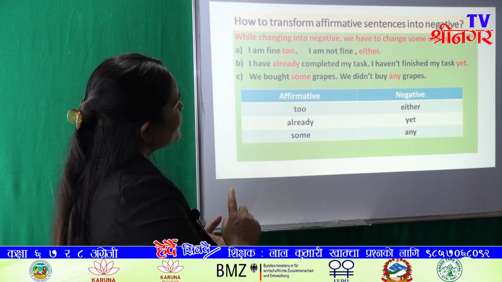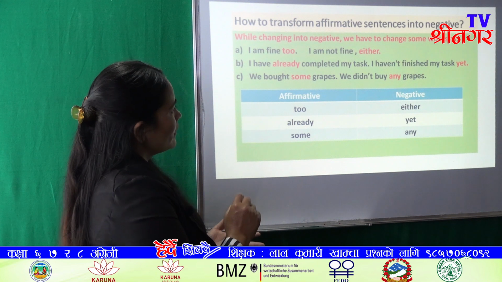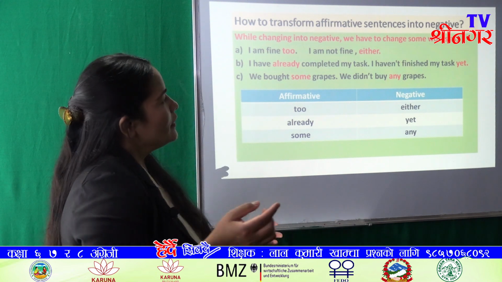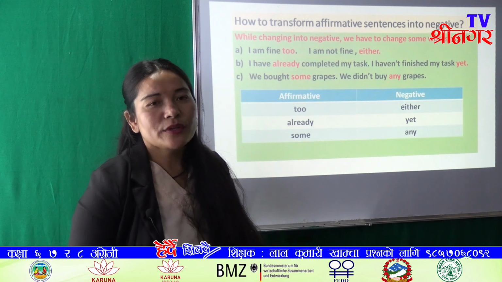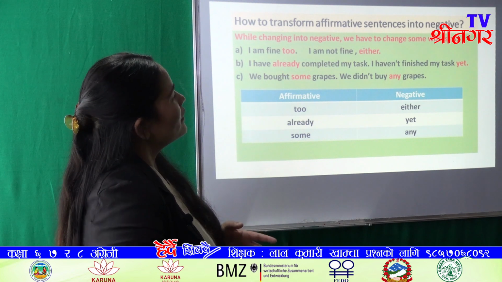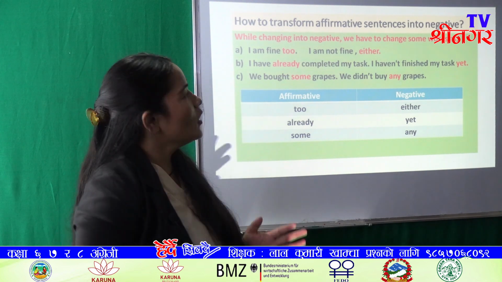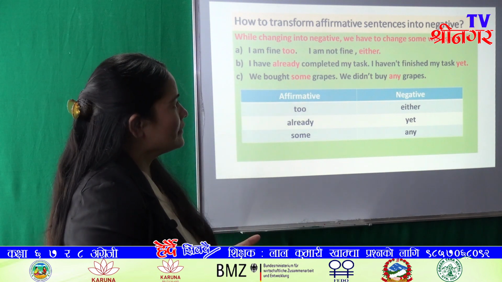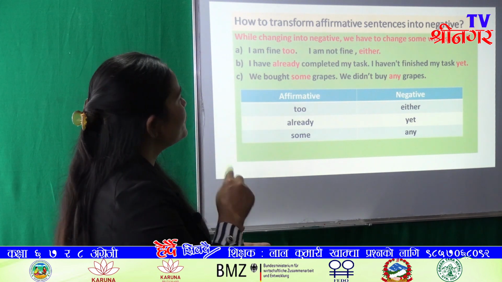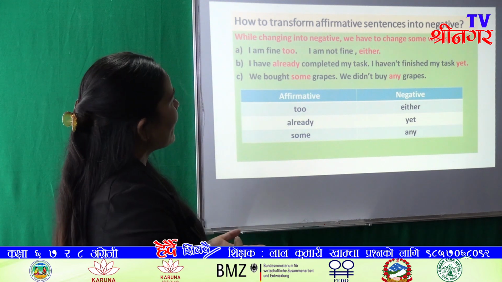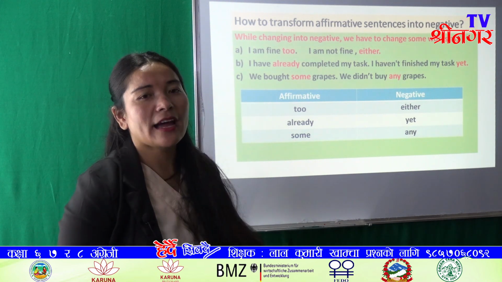Here we change too into either, and only changing to into either we cannot make it negative, because here with the auxiliary verb, not is also used. I'm fine. I am not fine. And too has been changed into either. So I am fine too. I am not fine either.